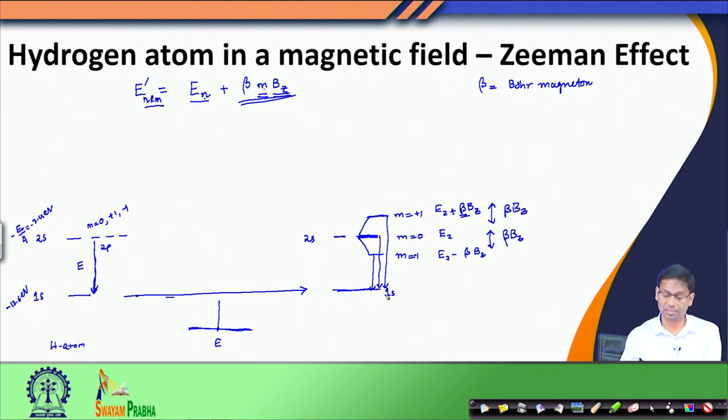So far we are discussing only the 2p level, because there exist some selection rules that we will come to when we are discussing spectroscopy in more detail. So, here what we would get is 3 different emission lines.